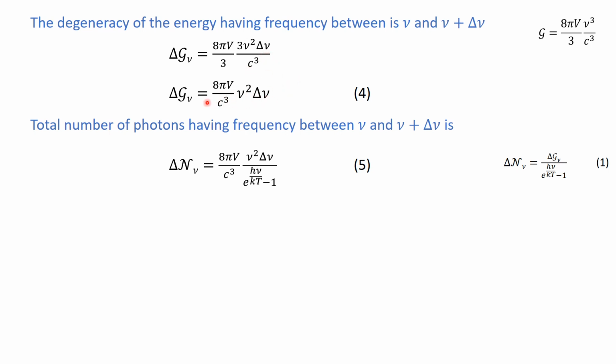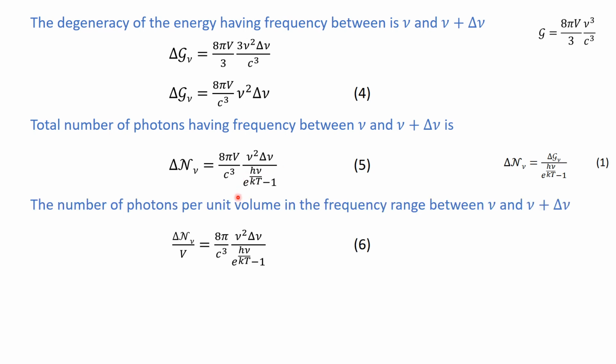So what you need to do, you put this delta G nu here and this equation on the previous page, and you just rearrange it, so you will have this equation. Now you divide this number by V, so what you have is the number of photons per unit volume in the frequency range nu and nu plus delta nu. Now this is the number of photons per unit volume, and we know that each photon has an energy of h nu. So if we multiply this side by h nu, we will get the energy per unit volume.